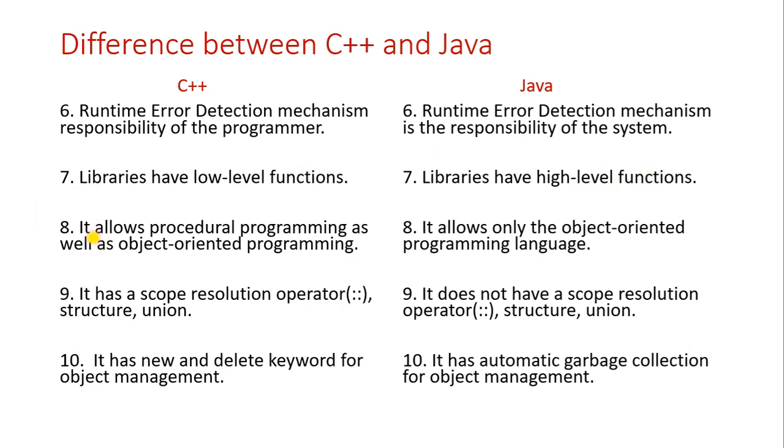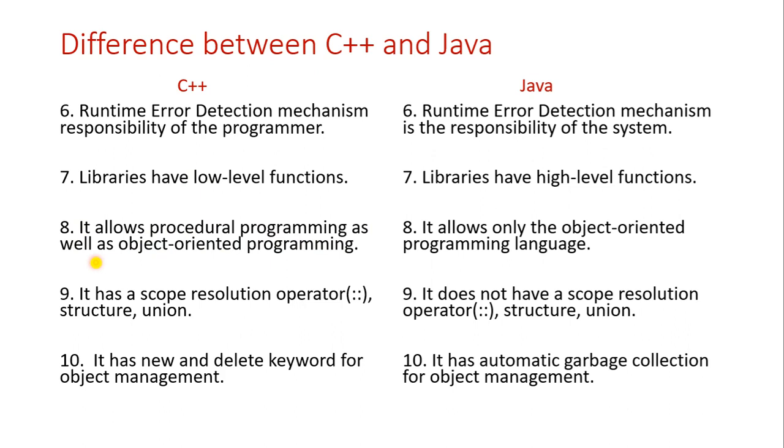Okay, let's go to the 8th point. C++ allows procedural programming as well as object programming. But whereas Java allows only object programming. Why is this? See, I will explain. We know that C was developed in the 70s, C++ was developed in the 80s, and Java was developed in the 90s. C is called a procedural programming language.